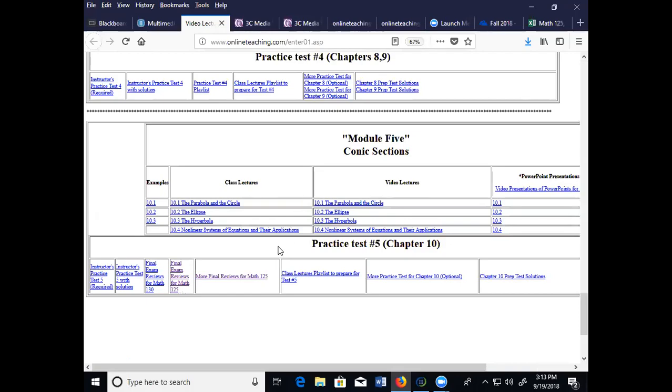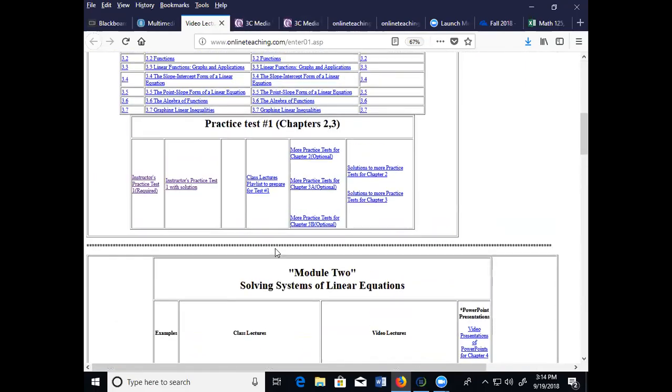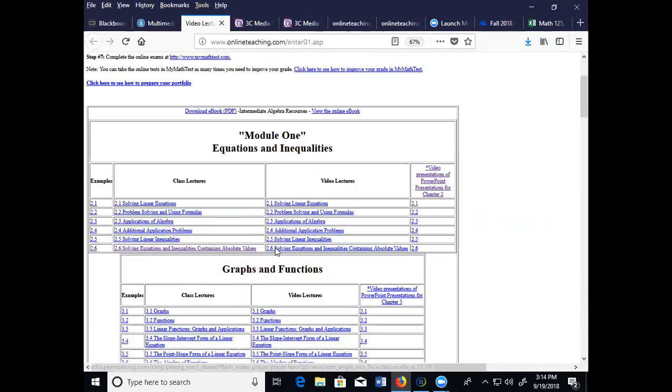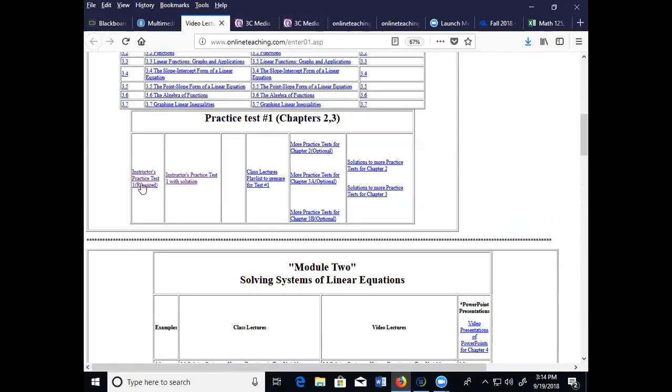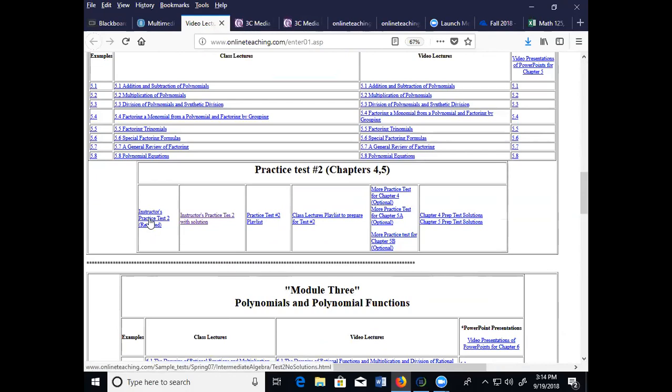you ultimately want, for this coming test that you're going to have in a few weeks, to prepare for this instructor practice test. This is instructor practice number 1, which includes chapters 2 and 3, in module 1 and module 2, and also this other instructor practice test, which has a step-by-step solution for every problem, posted next to it. Now, these are the topics that you want to review for those sections.